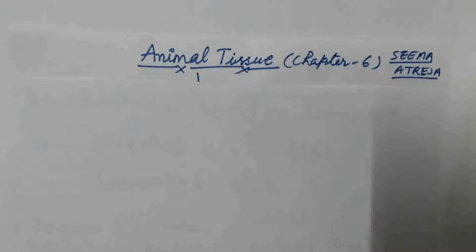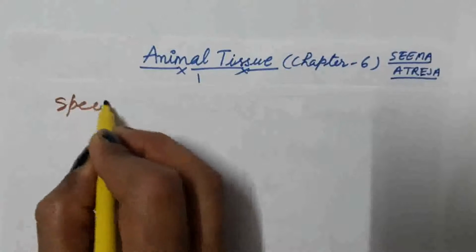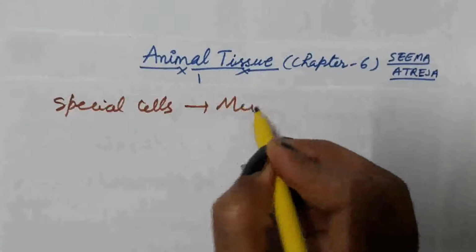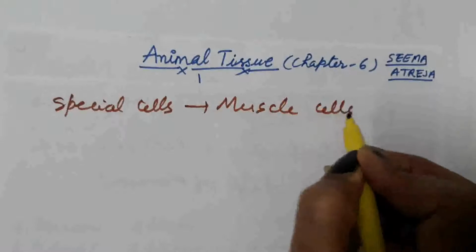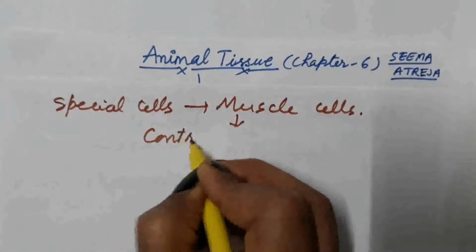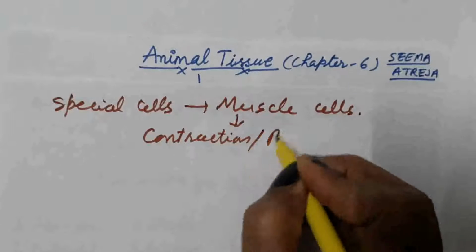Students, in this lecture we are going to discuss animal tissue. When we breathe in, we can actually feel the movement of our chest. Can you tell me how these body parts move? There are special cells present in our body and we call them muscle cells. These muscle cells have the property of contraction and relaxation